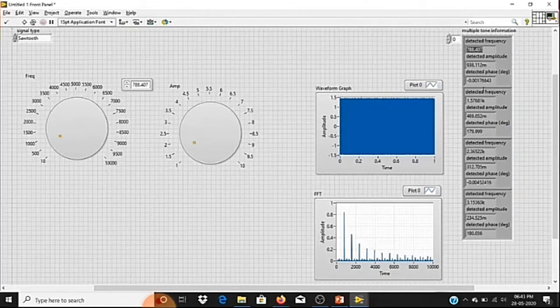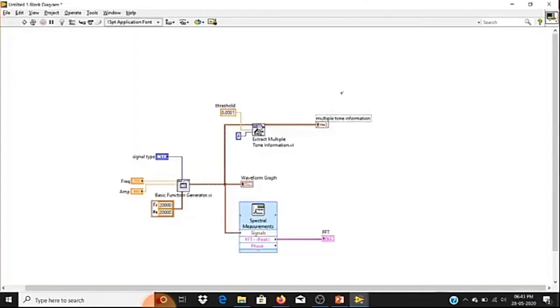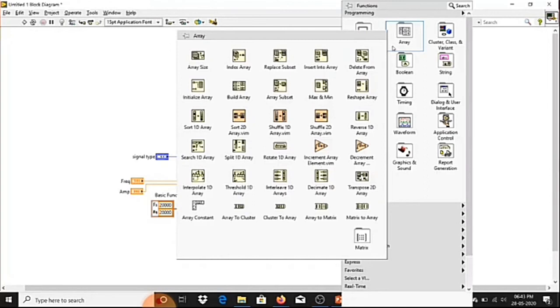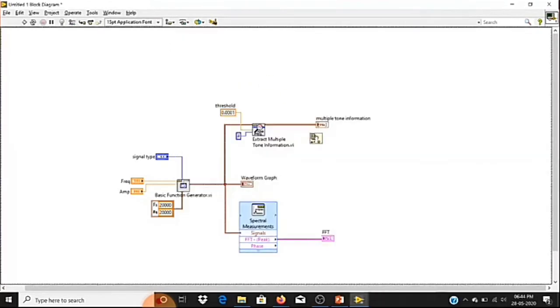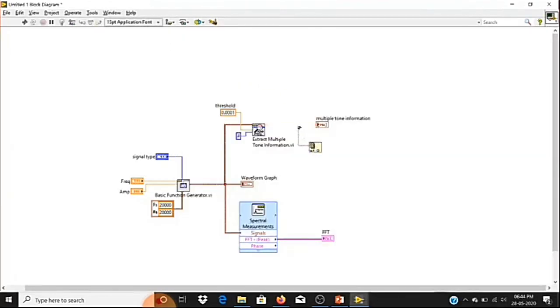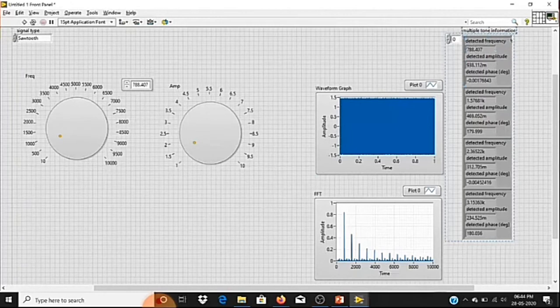So I'm going to use the index array function. This index array function will help me to separate only the 0th index terminal. If you look at the indicator, you can clearly identify it is an array of clusters. Inside the array we have a cluster that contains 3 numerics.